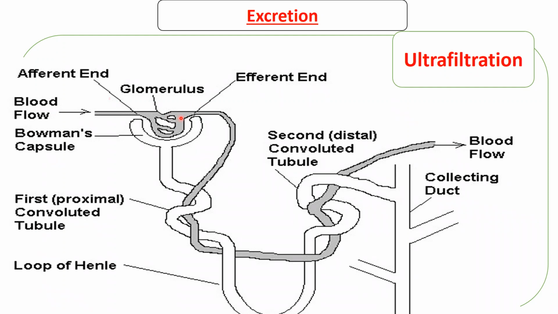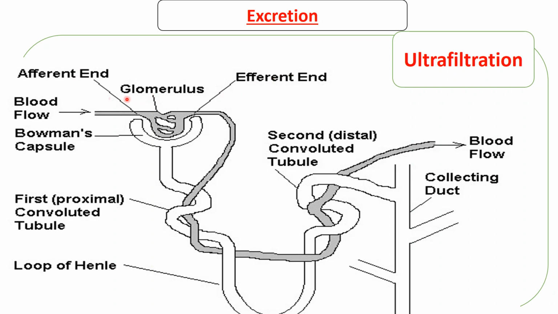The high pressure comes from the fact that blood comes from the aorta through the renal artery, and blood from the aorta is pumped at high pressure. So that pressure will force some of the components of blood to seep into the Bowman's capsule. The other reason is the structure of the glomerulus itself. On one side it is wider than the other side. The wider side is called the afferent end, and the narrow side is called the efferent end.